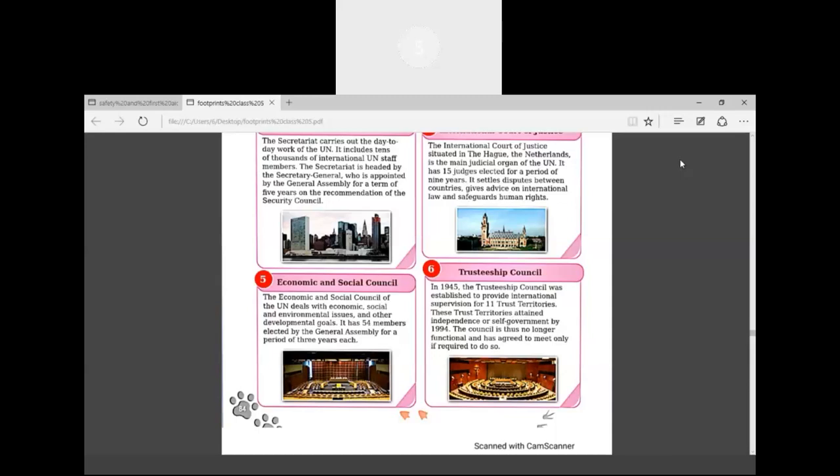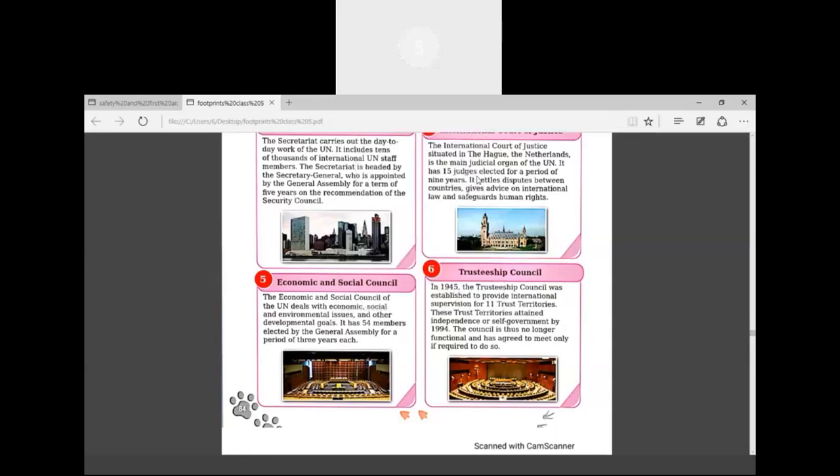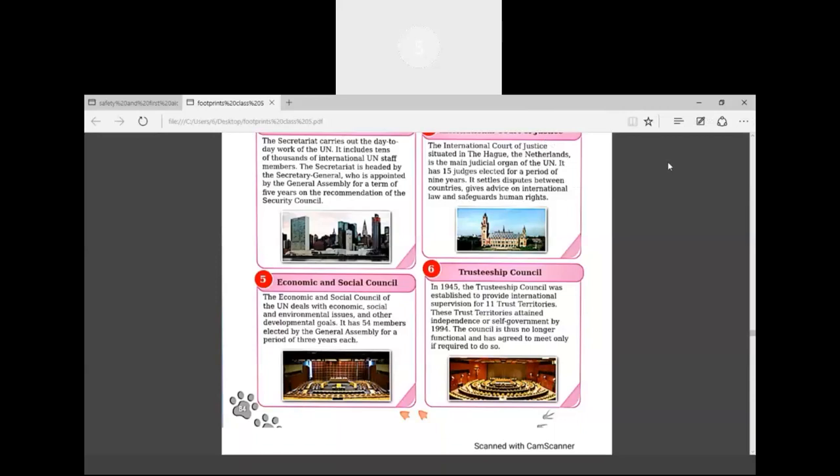It has 54 members, and these 54 members will be appointed by the General Assembly for a period of 3 years each. So these periods you'll have to remember very properly. Okay, students? These members will be for the period of 3 years. Which members? The members of Economic and Social Council. How many members? 54. The judges, 15 judges for the period of 9 years.